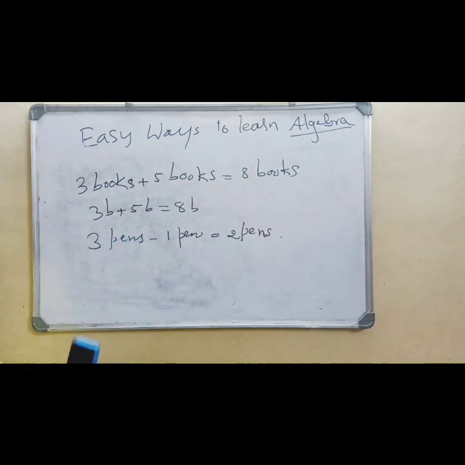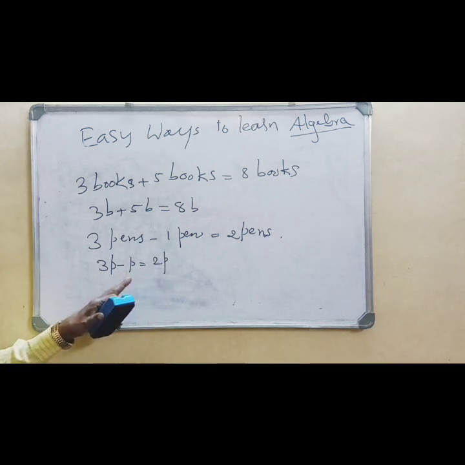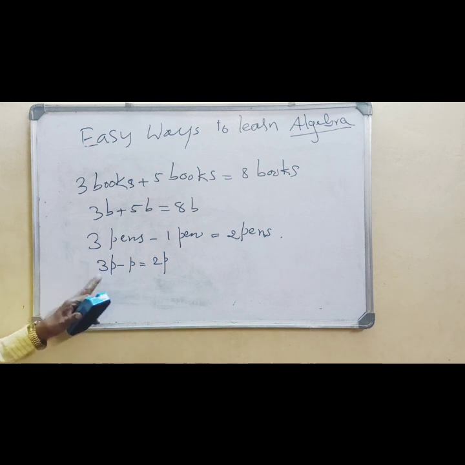You can also subtract. That means 3p minus p is 2p. Even though I have written p, it means 1p. The 1 is silent there. So 3p minus p is 2p.